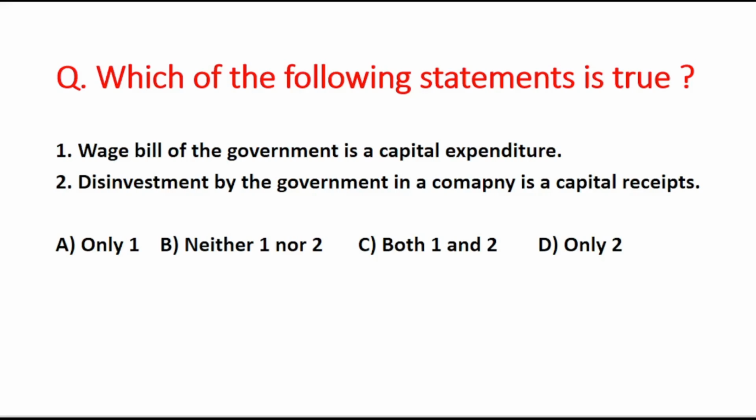Next question is, which of the following statements is true? First statement is, waste bill of the government is a capital expenditure. Second statement is, disinvestment by the government in a company is a capital receipt. So the correct option is option D, that is only second statement is true.